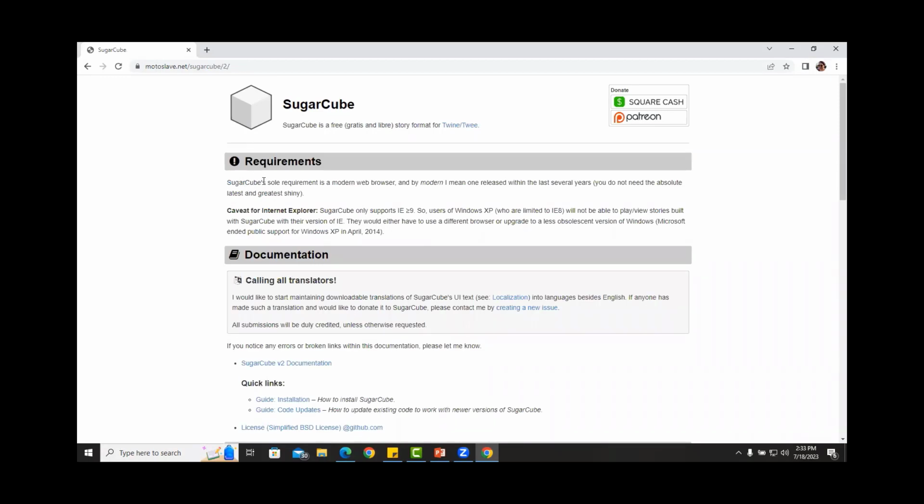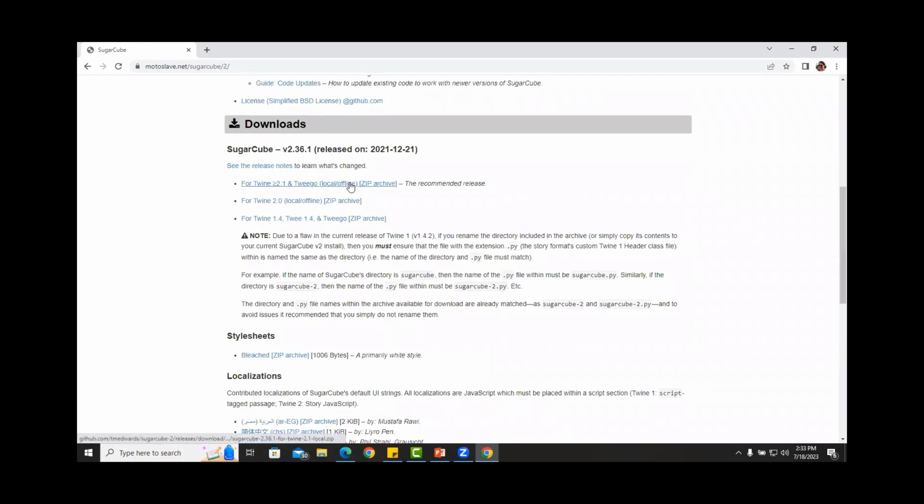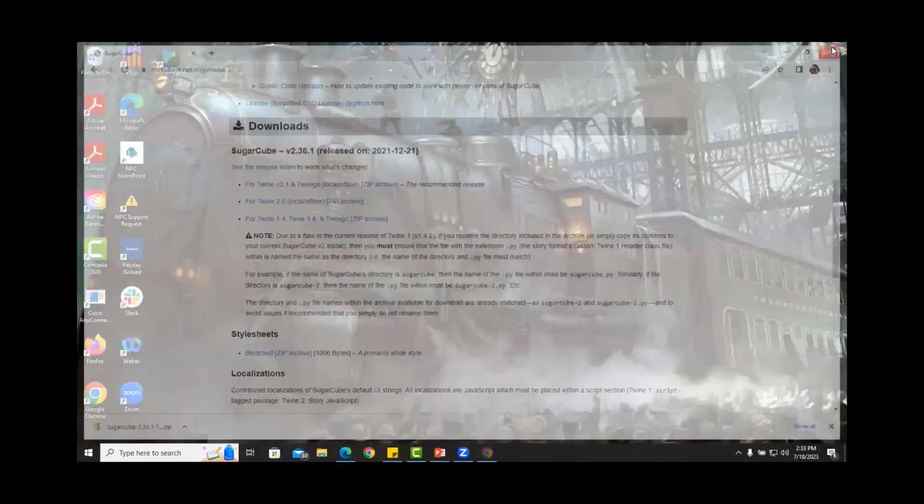Then we are going to scroll down to Downloads and select the download for a version of Twine, which is currently greater than Twine 2.1. Once that has downloaded, you are going to close out your browser,